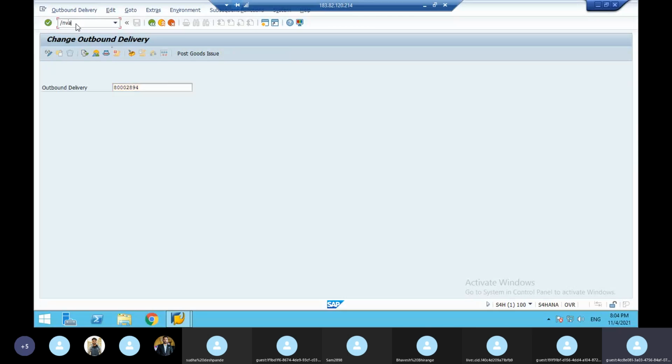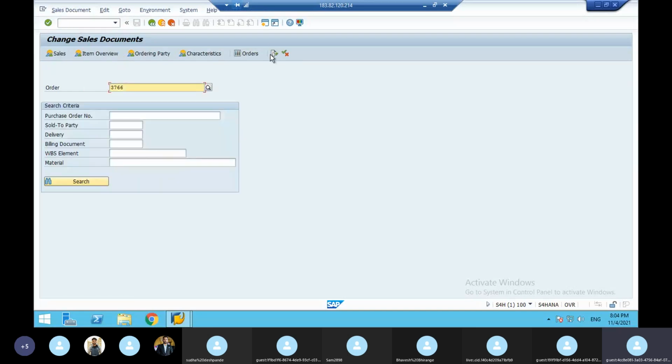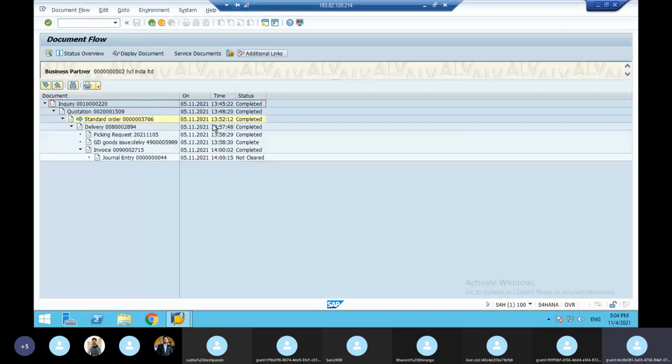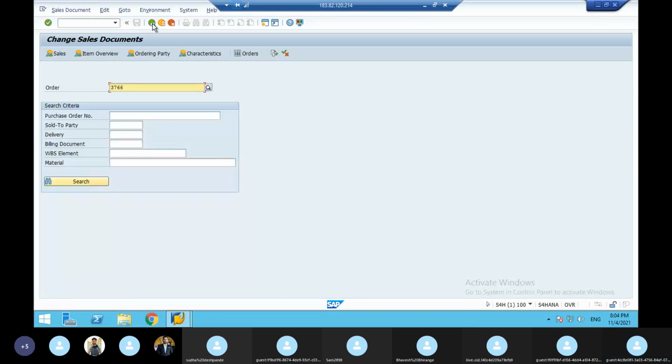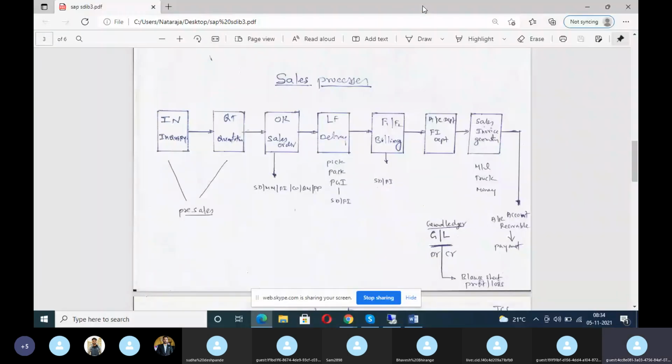In the same way, you can see it with reference to the sales order. You go to VA02, VA01 is create, VA02 is change mode. Here you give the document and click the document flow. If you see here, inquiry completed, quotation complete, everything complete. So once this is done, your implementation is successful. You should know this thoroughly. If you know this thoroughly, then only your sales and distribution process, sales and marketing process, sales process, or order to cash process is successful, implementation is successful.